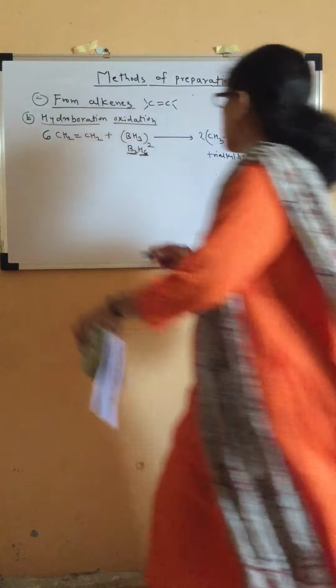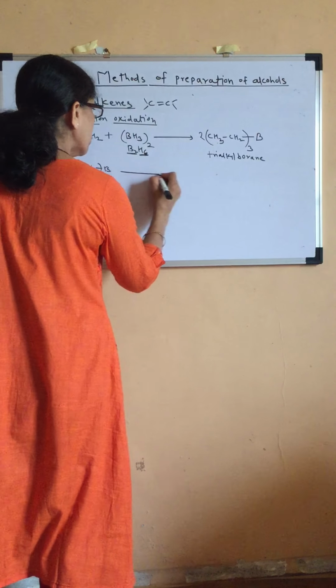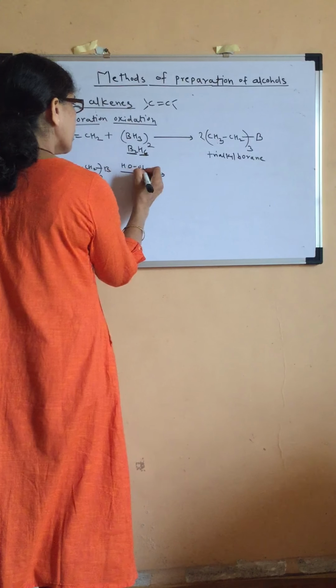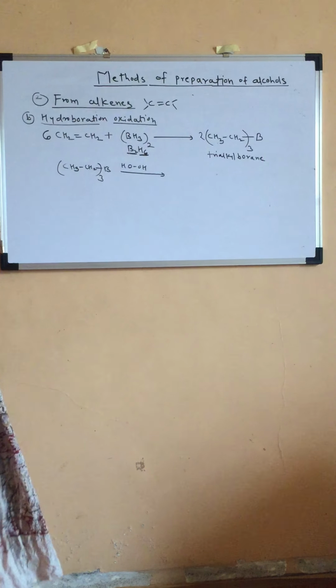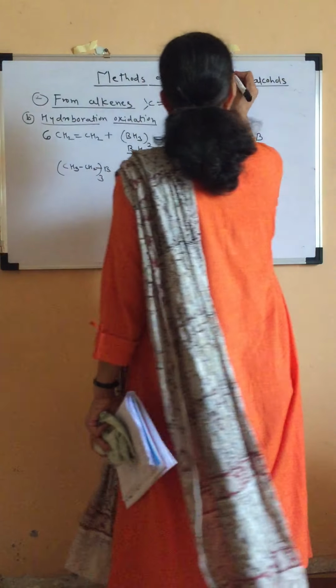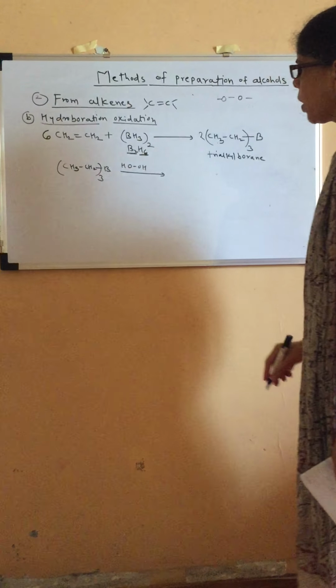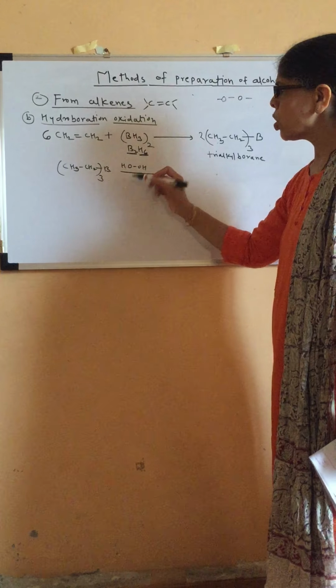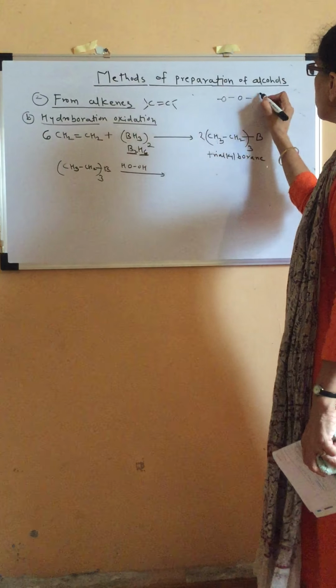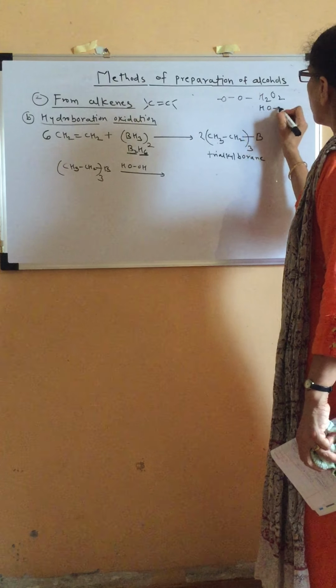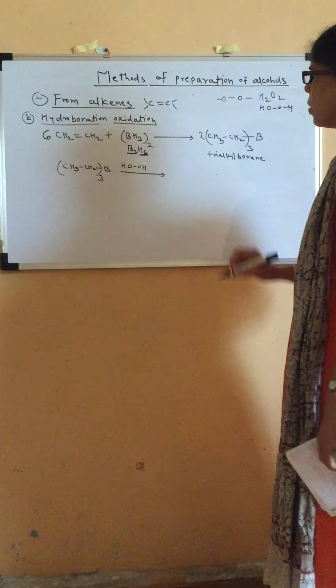Trialkyl borane will undergo oxidation using peroxide. What is a peroxide? All peroxides contain an OO linkage. If you take hydrogen peroxide, it is H2O2, actually HOOH.